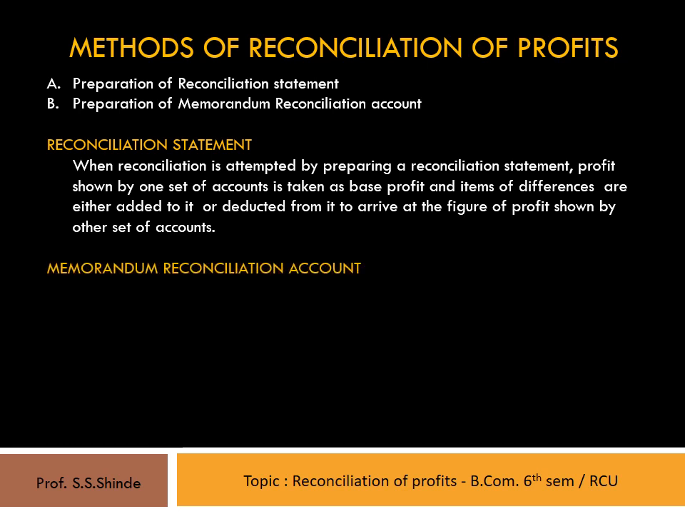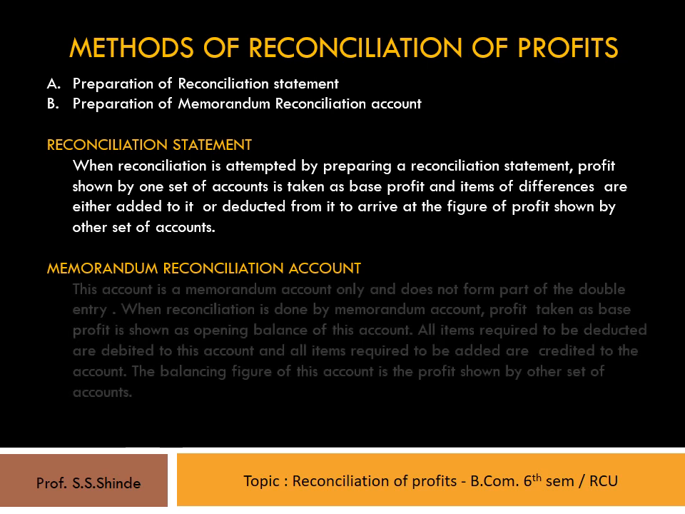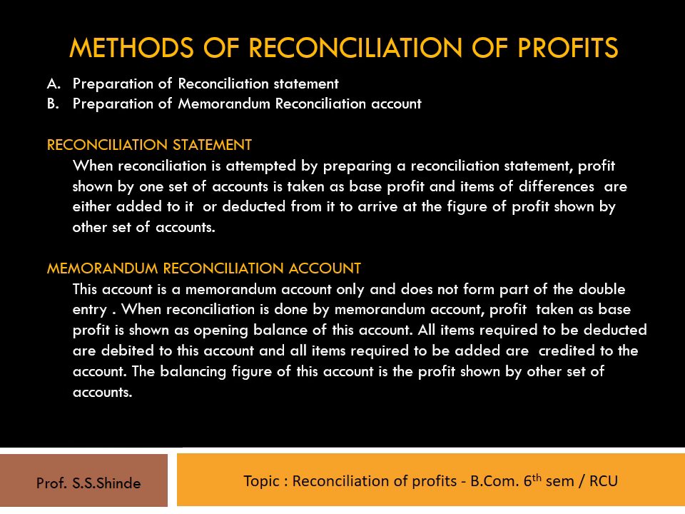The second method is the memorandum reconciliation account, where this account is a memorandum account only and does not form part of the double entry system. When reconciliation is done by memorandum account, profit taken as base profit is shown as opening balance of this account. All items required to be deducted are debited to this account, and all items required to be added are credited to the account. The balancing figure is the amount of profit shown by the other set of accounts.